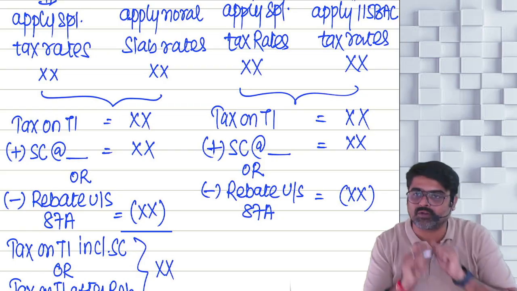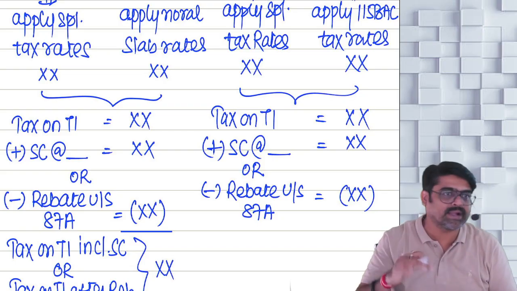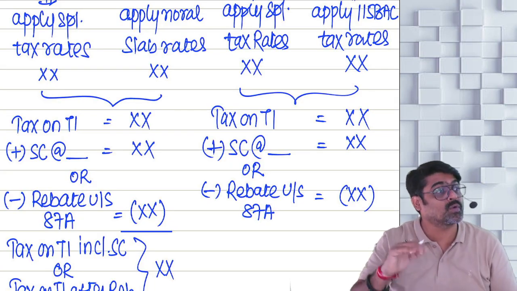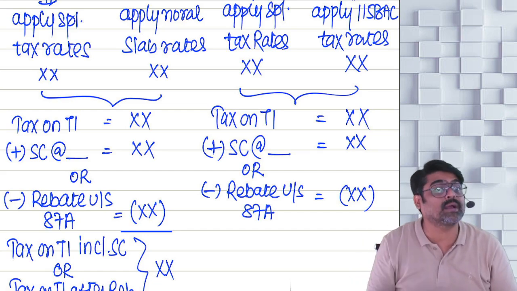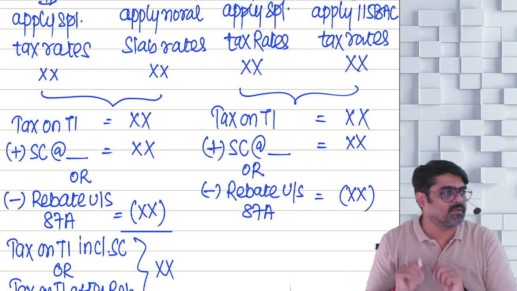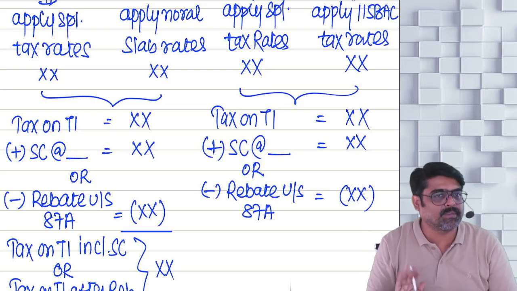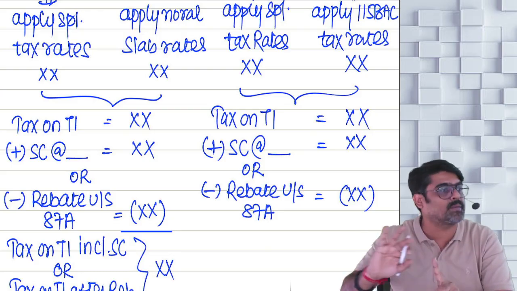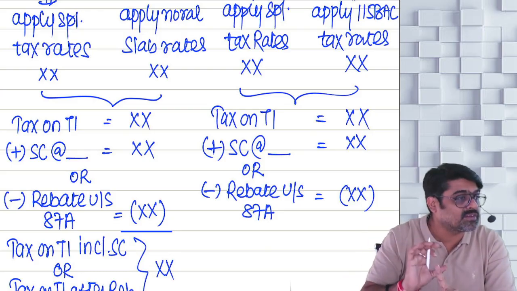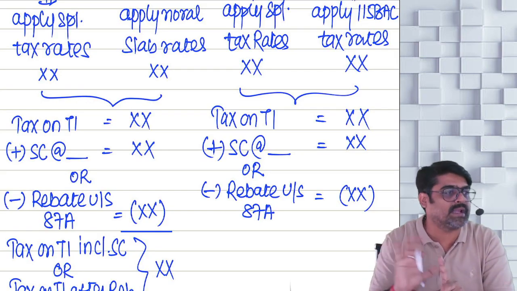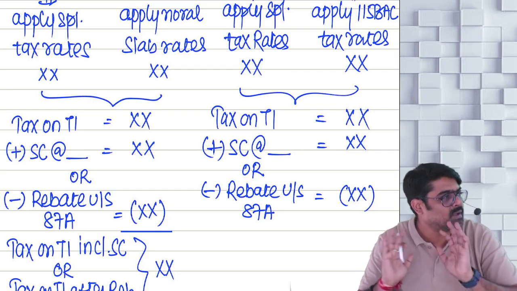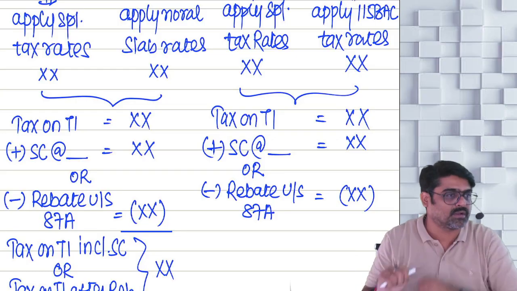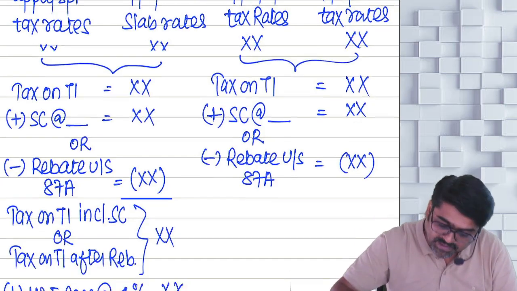But if you are following 115BAC, you will get the rebate if you are a resident individual, but your total income should be up to 12 lakhs. So whatever taxes you have calculated, those taxes will be allowed as a rebate. But here also, taxes on special incomes cannot be claimed as rebate. Other than that, all other taxes can be claimed as rebate up to maximum 60,000. Now pay attention.